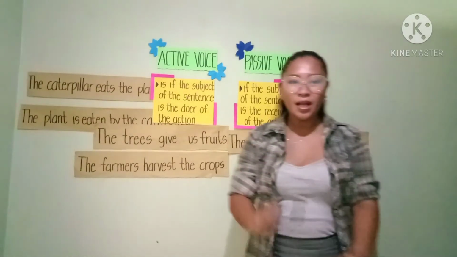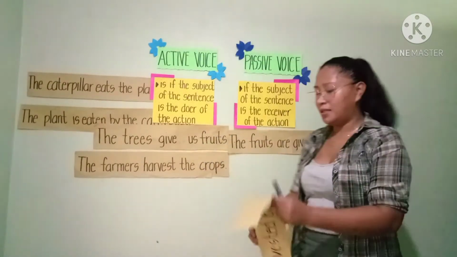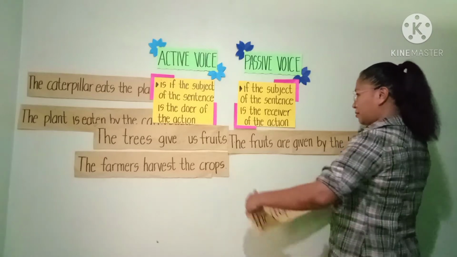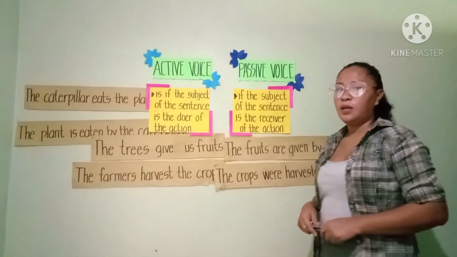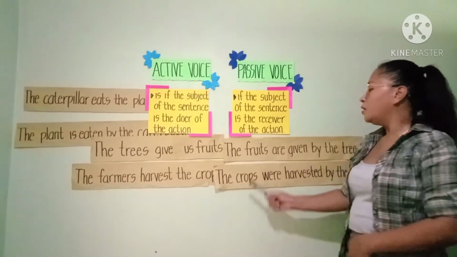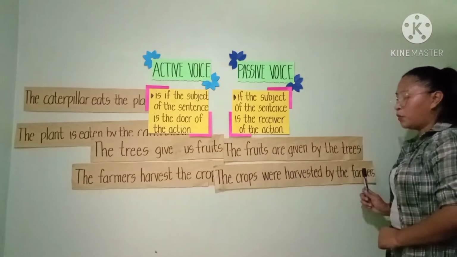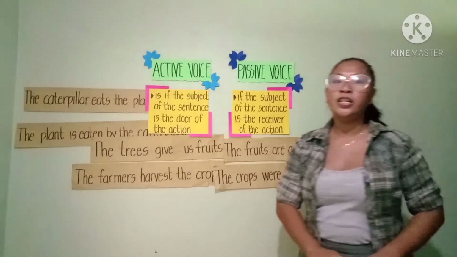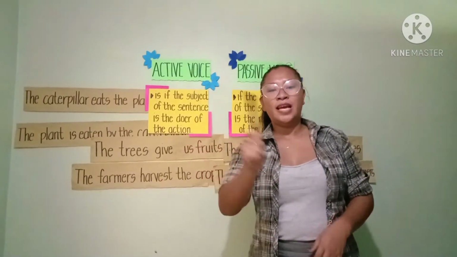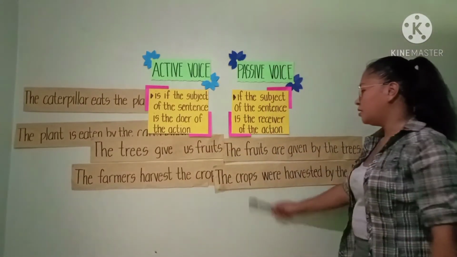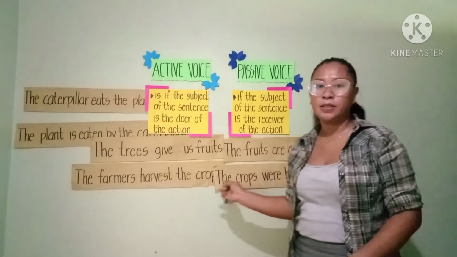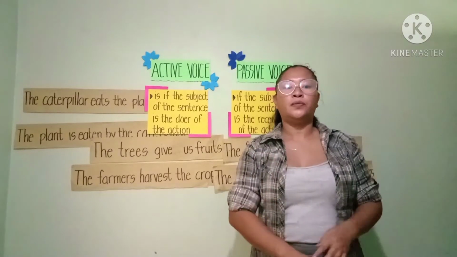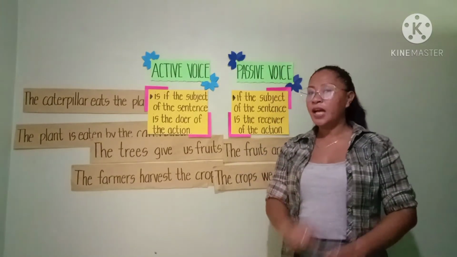How about this sentence? The crops were harvested by the farmers. Which do you think here is the subject? The subject here is the crops. Now I ask you, who did the action?